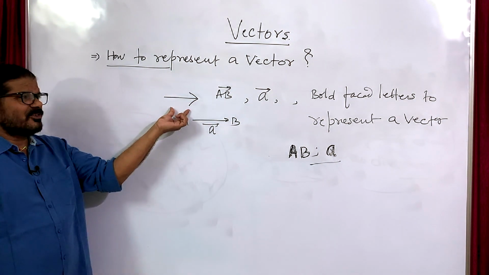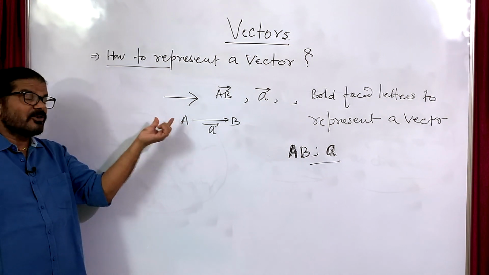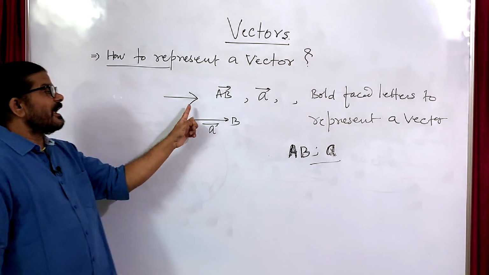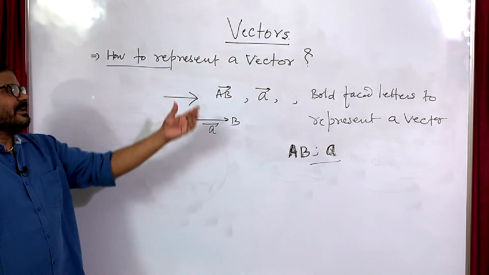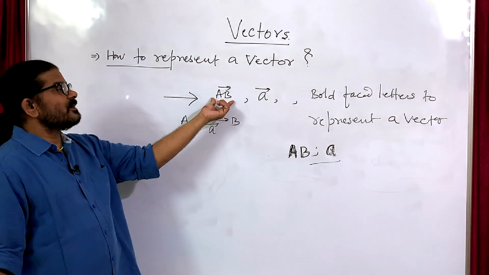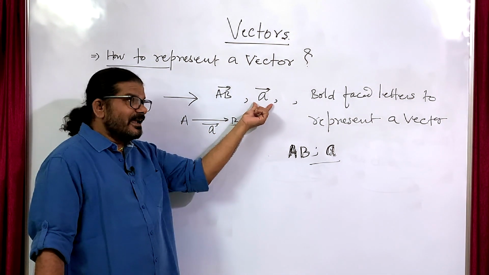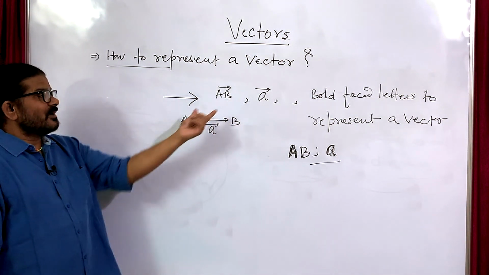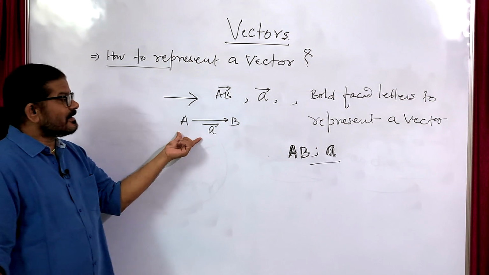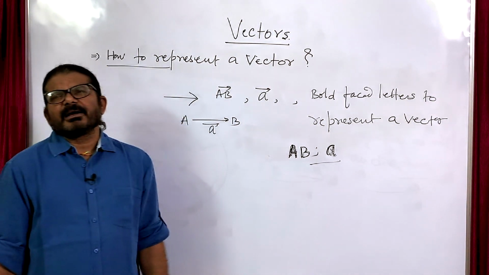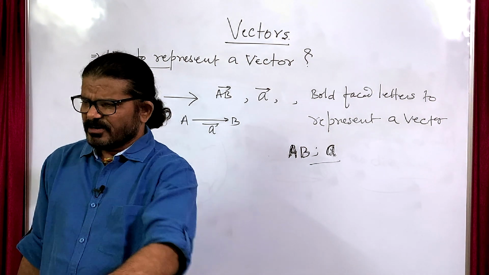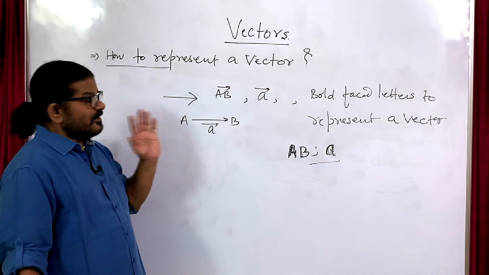The length of the line segment represents the magnitude, and the arrowhead defines its direction. You can represent a vector A, vector B, vector C, and if you want you can also represent the vector by using bold-faced letters.